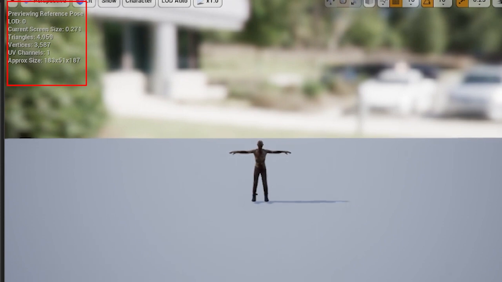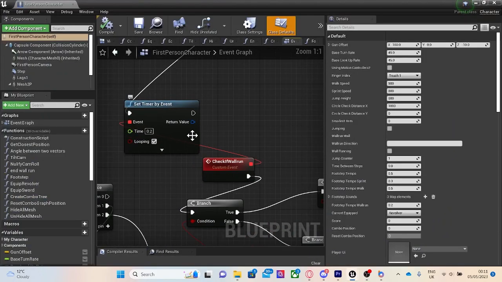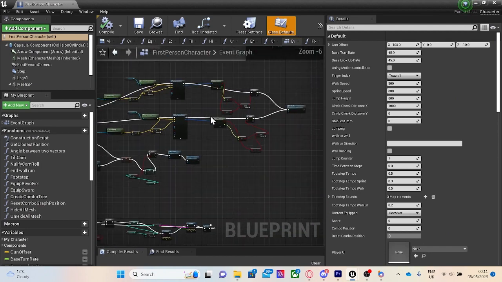The main optimization I made is using LODs, so I would only have to use higher poly meshes when needed. I also moved code out of the tick function and into a timer.